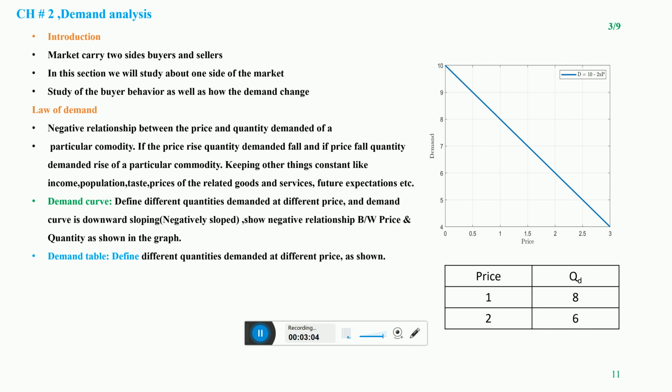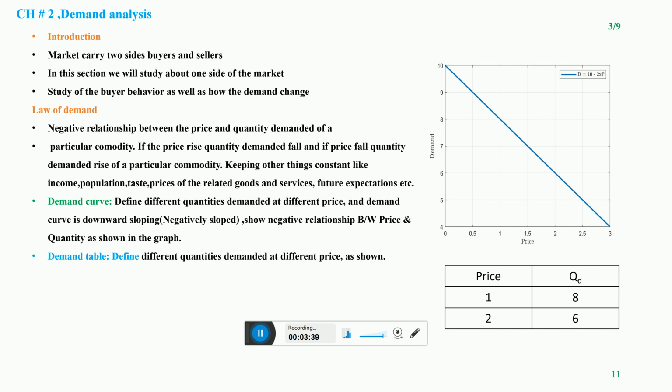For example, suppose the price of a marker is 25 rupees in the market, and the individual is Mr. Hidayat. Mr. Hidayat carries 100 rupees. With the price of 25, Mr. Hidayat can purchase 4 markers. But when the price of the marker doubles from 25 to 50, now Hidayat can purchase with the same money only 2 markers. So demand decreased from 4 markers to 2 markers.